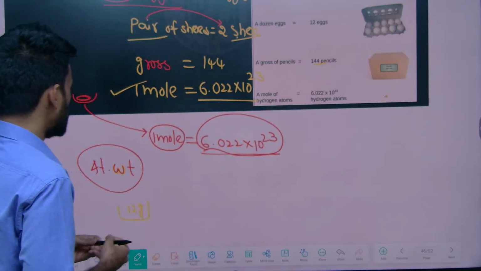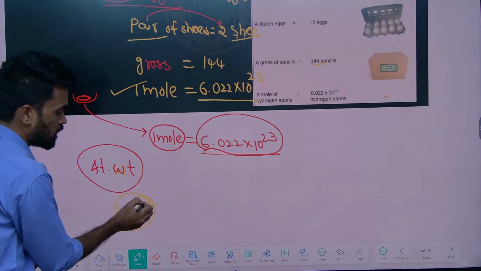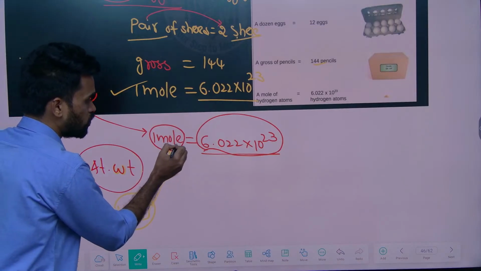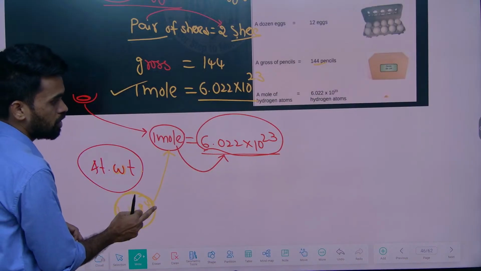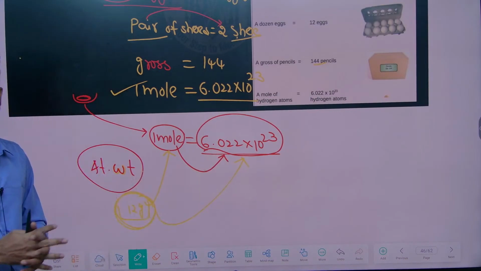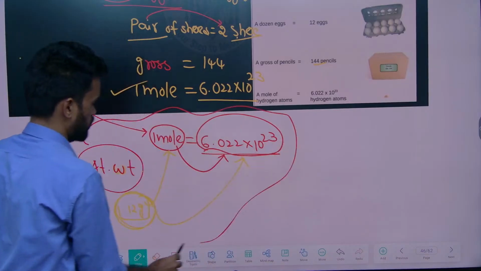So what you need to do, you just take 12 grams of carbon. Now you relate it to how many moles. Now 1 mole contains this many particles. So ఇది ఎన్ని మోల్స్ తెలుస్తే మనం ఎన్ని పార్టికల్స్ డైరెక్ట్ చెప్పేసేయచ్చు within seconds లో. సో అందుకే ఈ మోల్ కాన్సెప్ట్ అనే చాప్టర్‌ని మనం చదవాలి.